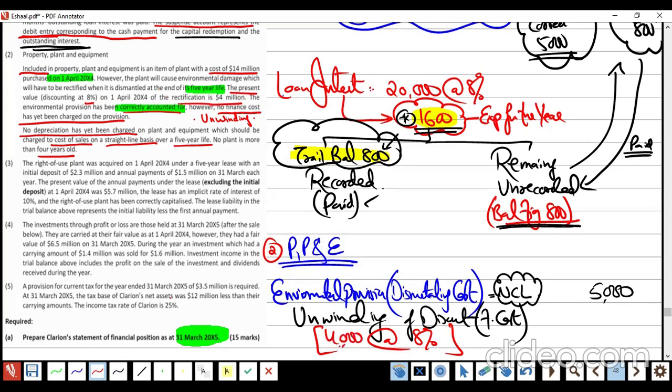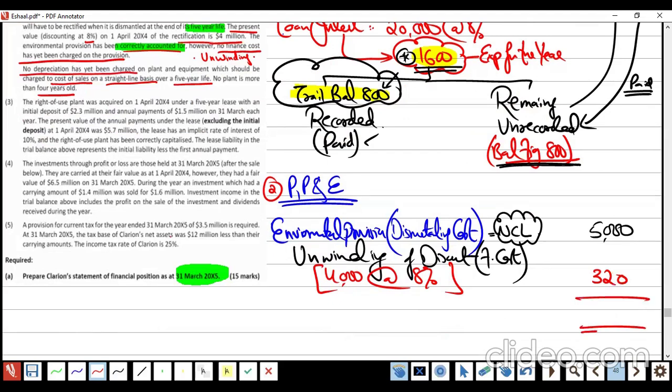So 4,000 into 8% is 320. And in the SFP, we will have a non-current liability of dismantling costs, or whatever name you give it, like environmental provision, which is going to be 4,320. Am I right or wrong?